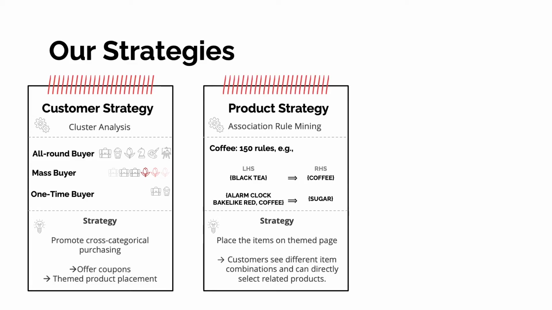Our second goal is to develop strategies for individual products using association rule mining. As an example, we chose coffee. We find 150 rules for the product. For example, the second rule says that customers who buy alarm clock, bake like bread, and coffee, they also buy sugar. Therefore, we propose to set up a theme page that includes all items that are also included in the rules with coffee to inspire customers to purchase related products.